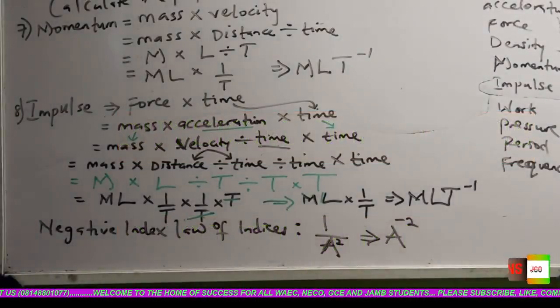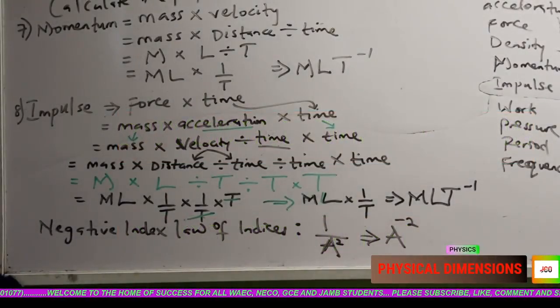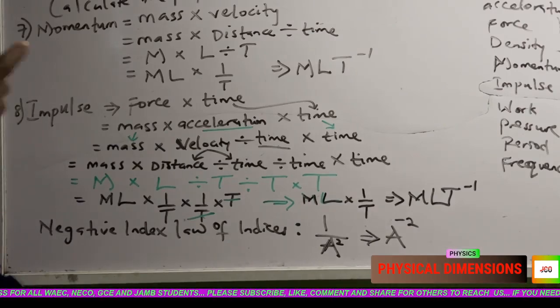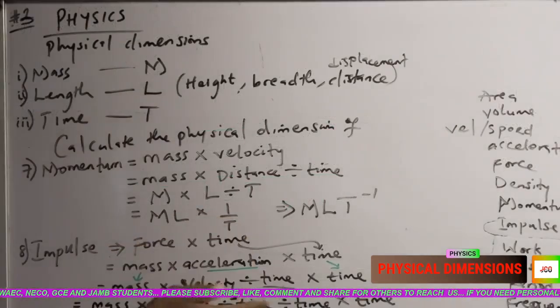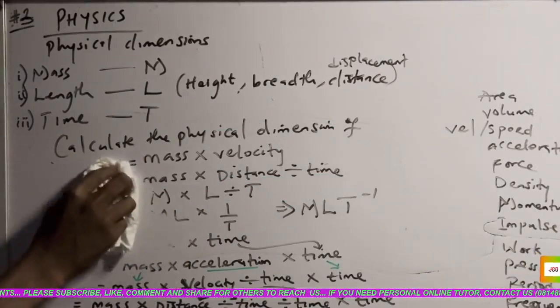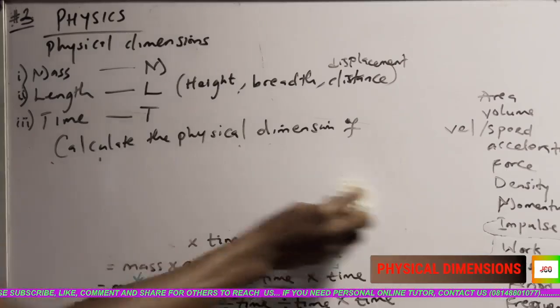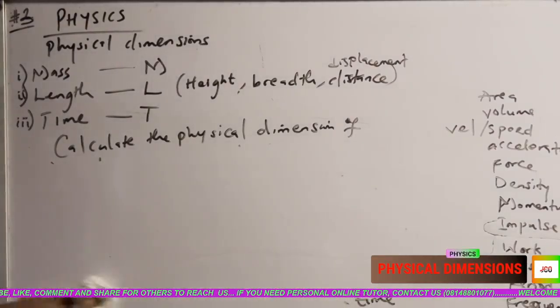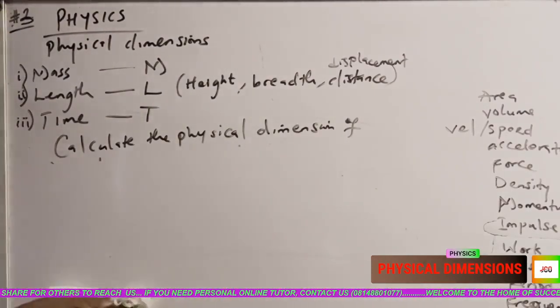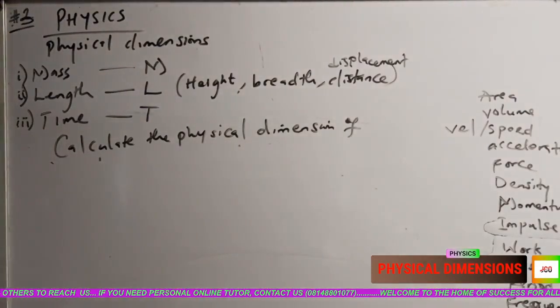All right, welcome back to episode 3 of Physical Dimension. In our last class, we solved momentum and impulse, and then we established that momentum and impulse have the same quantity. Now, in physics, there are several quantities that have the same physical dimension or the same units. Before we continue in our physical dimension, I'm going to show you just a few of them.